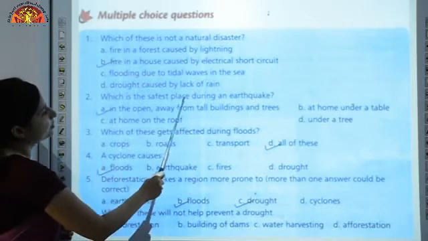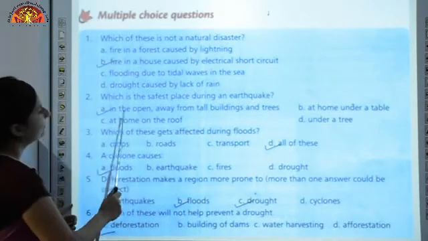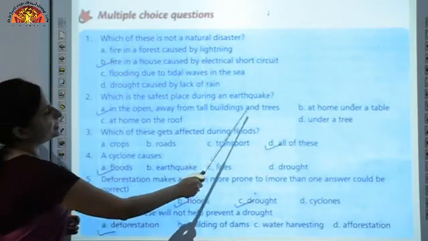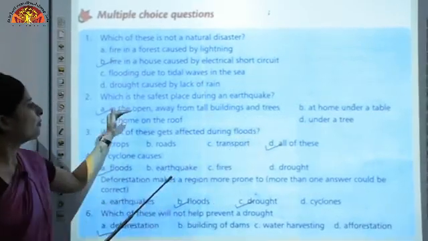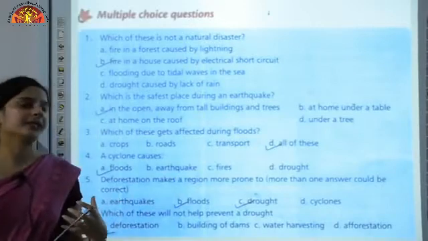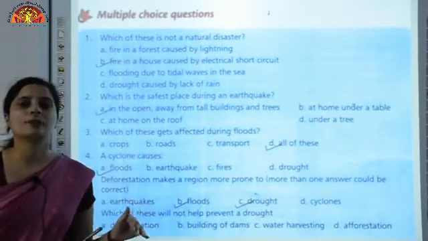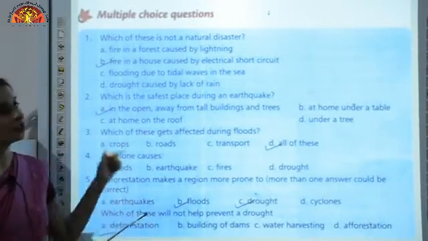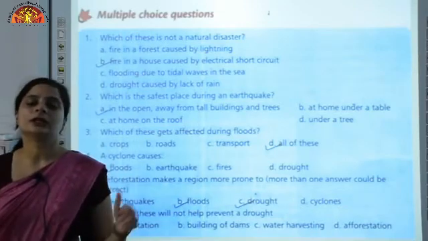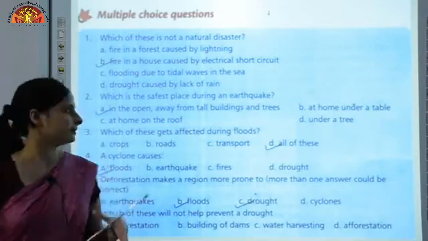Which is the safest place during an earthquake? In the open, away from tall buildings and trees. This is the safest place, to come out of the building, but you should be away from tall trees. Because if you remain inside the building, the whole roof can crash on your head.